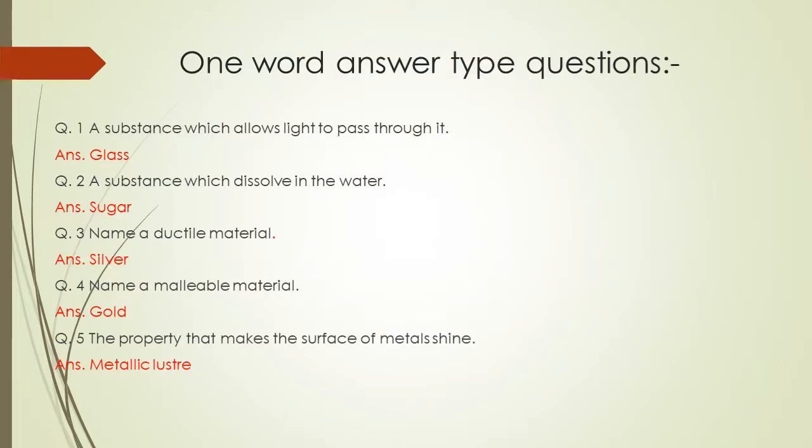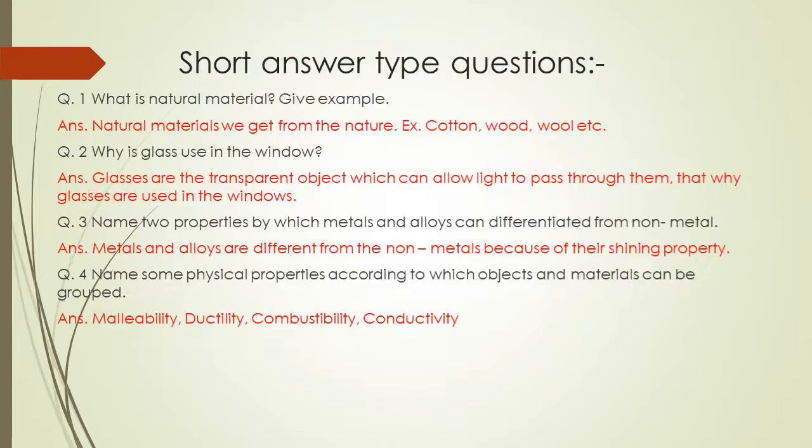One word answer type questions. A substance which allows light to pass through it. Answer: glass. A substance which dissolves in water. Sugar. Name a ductile material. Silver. Name a malleable material. Gold. The property that makes the surface of metal shine. Metallic luster.